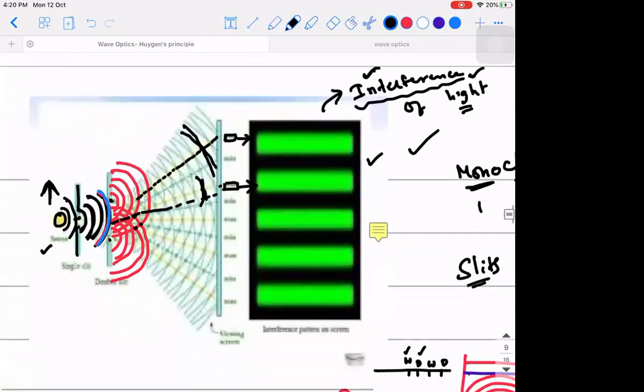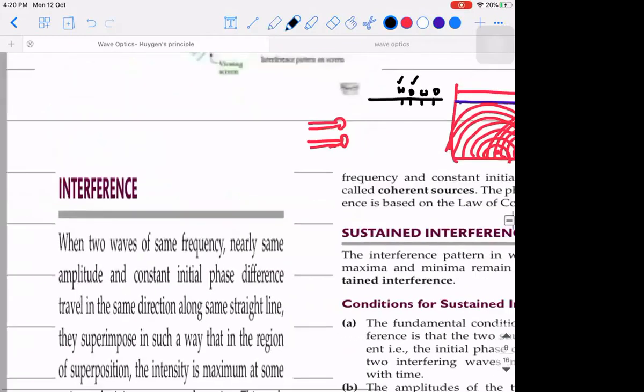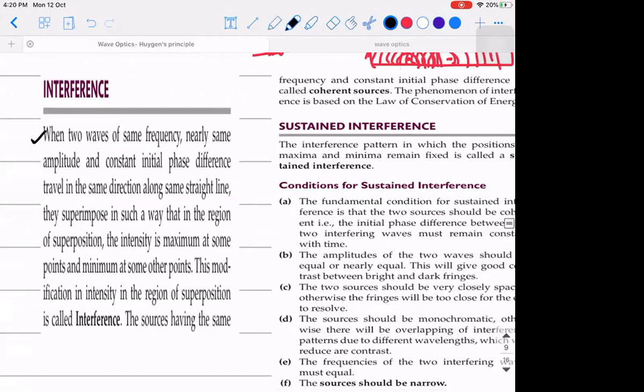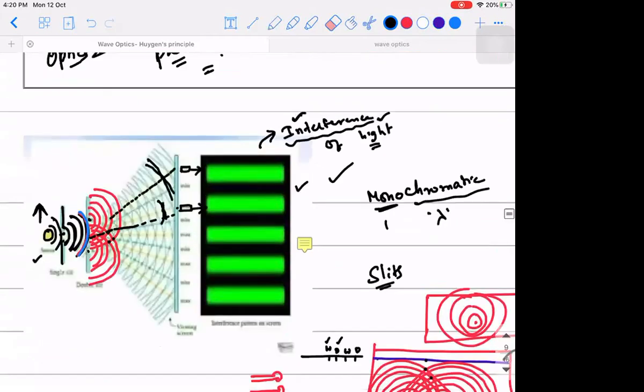Based on this, I'm going to introduce certain terms. Listen to it carefully. If there is any doubt, please ask. Please make a note of this, okay? When there are two waves, there are certain conditions to be satisfied, guys. It is not like you can randomly observe this kind of pattern. With white light, you cannot observe this clear pattern because it is made up of many colors.